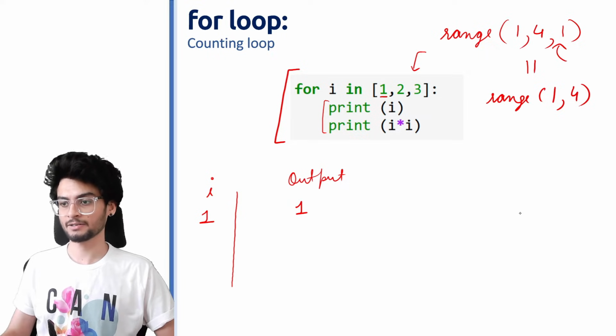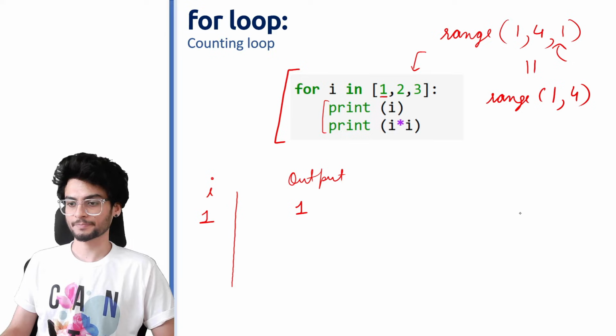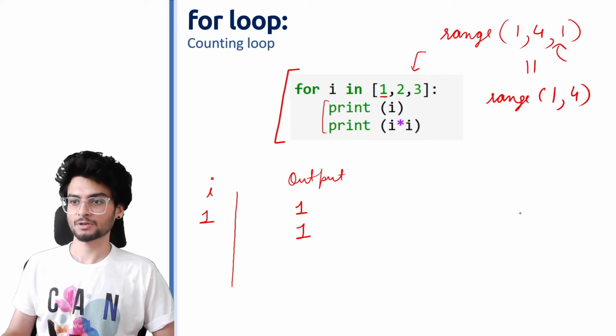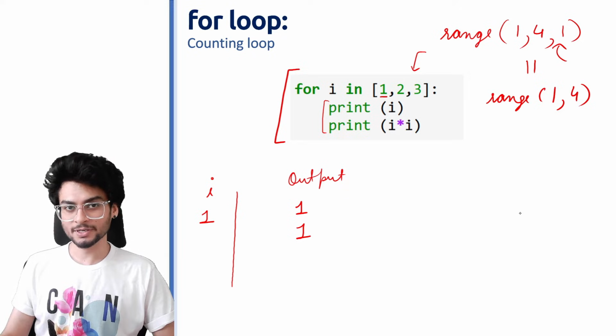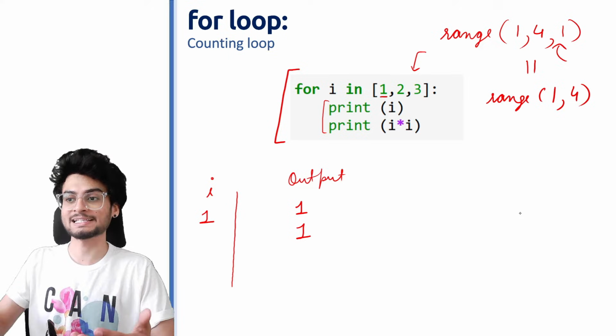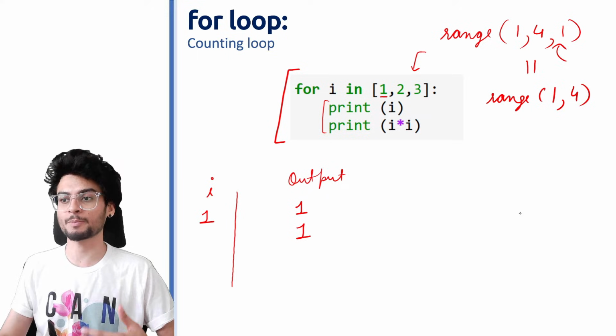And in the next line, we again print 1 into 1. So this is the output. हमारी ये दोनों statements पूरी हो गई. Now we don't end the for loop. We just go back inside because यहाँ पर आपके 2 elements और बाकी हैं.